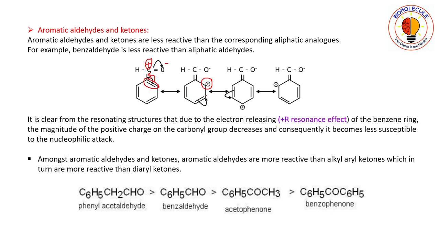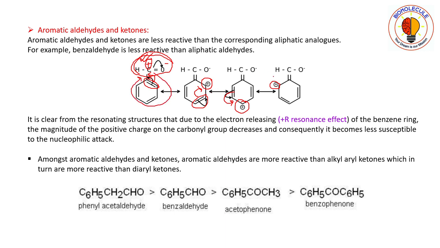Similarly, this one is in conjugation with this double bond, so this double bond will shift over here, and now this carbon will contain a positive charge. Similarly, this double bond will shift over this carbon-carbon single bond, and it will bear a positive charge. So here you can see that the positive charge in the electrophilic carbonyl carbon is dispersed within the benzene ring through resonance.